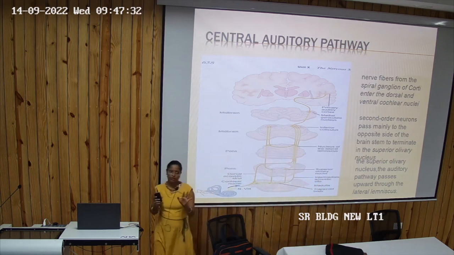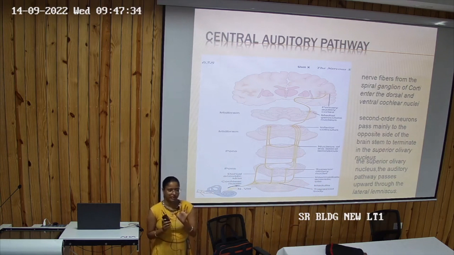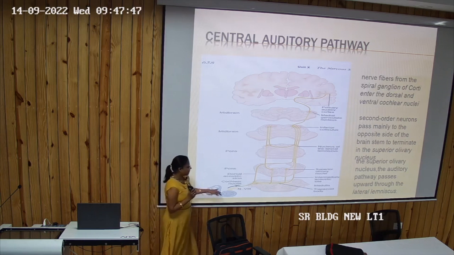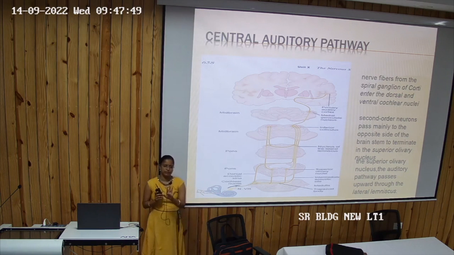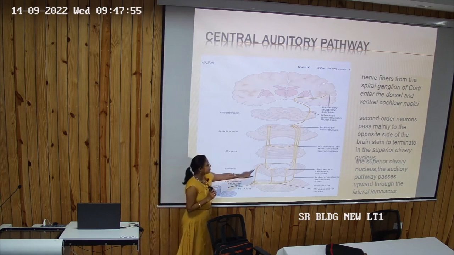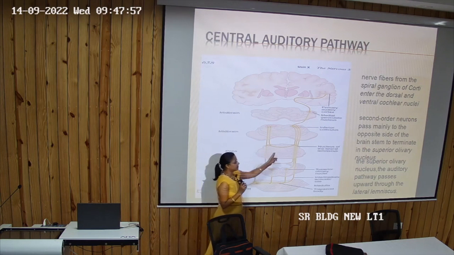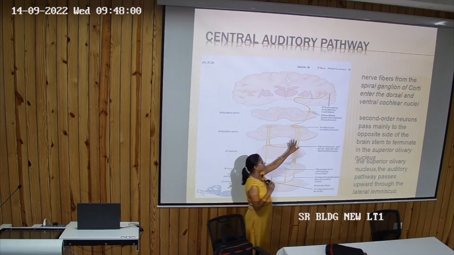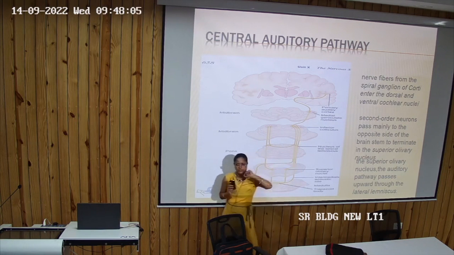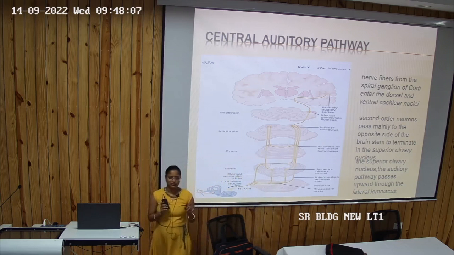To remember the auditory pathway, there is a mnemonic: E. coli, MC. E is the auditory nerve, just remember E with the auditory nerve. Next, C is the cochlear nuclei, O is the superior olivary nucleus, L is the nucleus of lateral lemniscus, I is the inferior colliculus, M is the medial geniculate body, and C is the primary auditory cortex. So all of you will remember the auditory pathway.